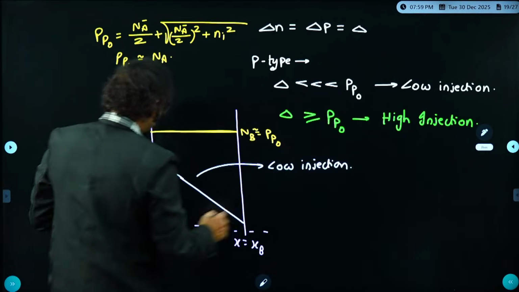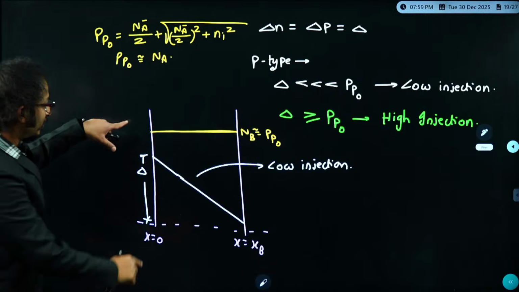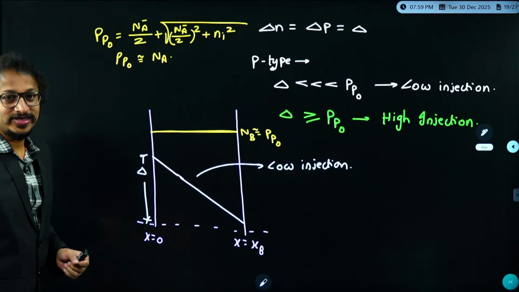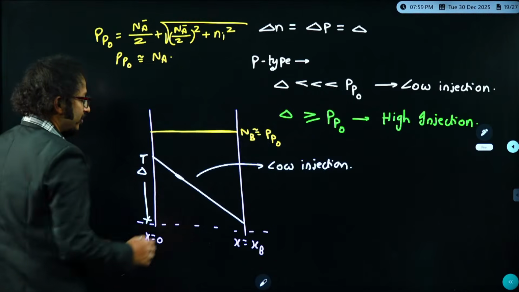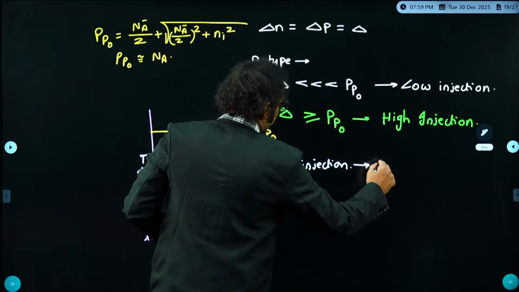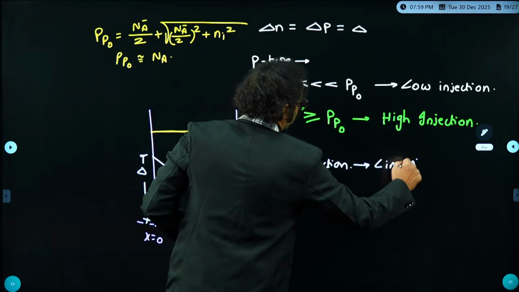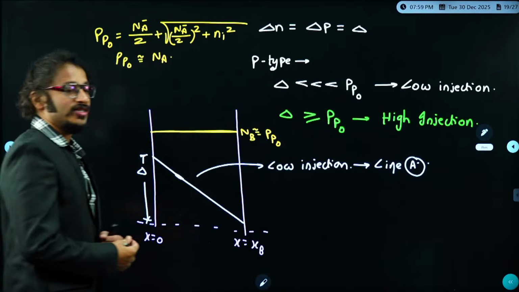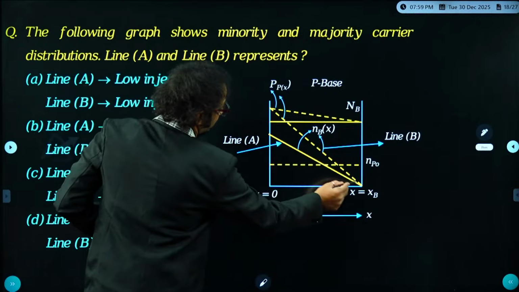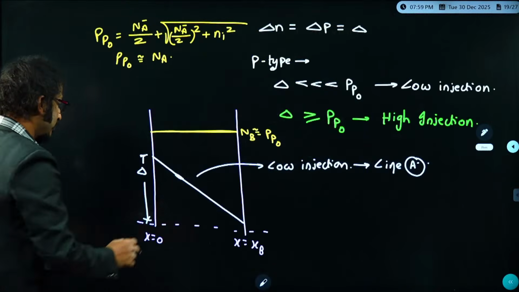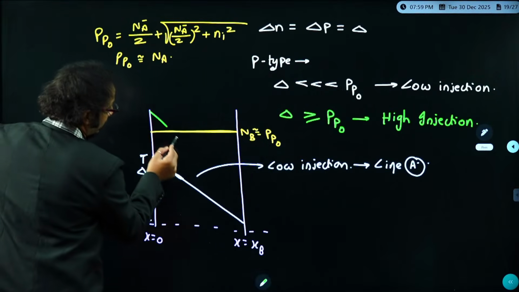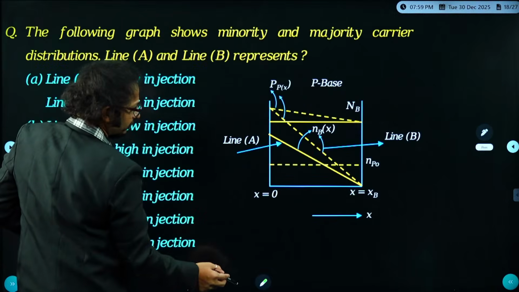So this clearly represents a low level injection. This excess concentration of carriers, this height magnitude, is lesser than the magnitude of the majority concentration. So we are very happy to say this line A represents low level injection. Whereas this line B, even it is a triangle, the examiner has given, even it is like a triangle. Am I right, dear students?